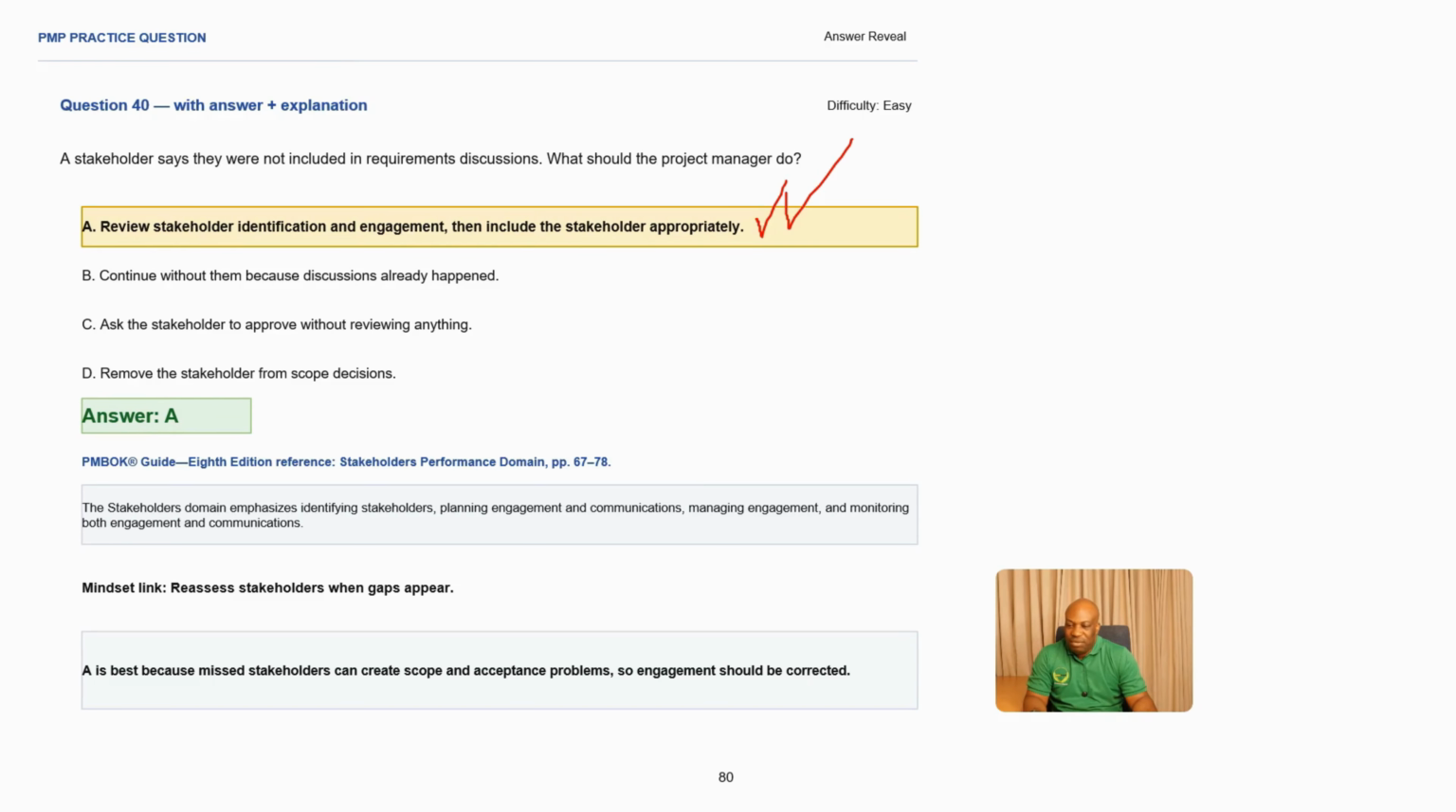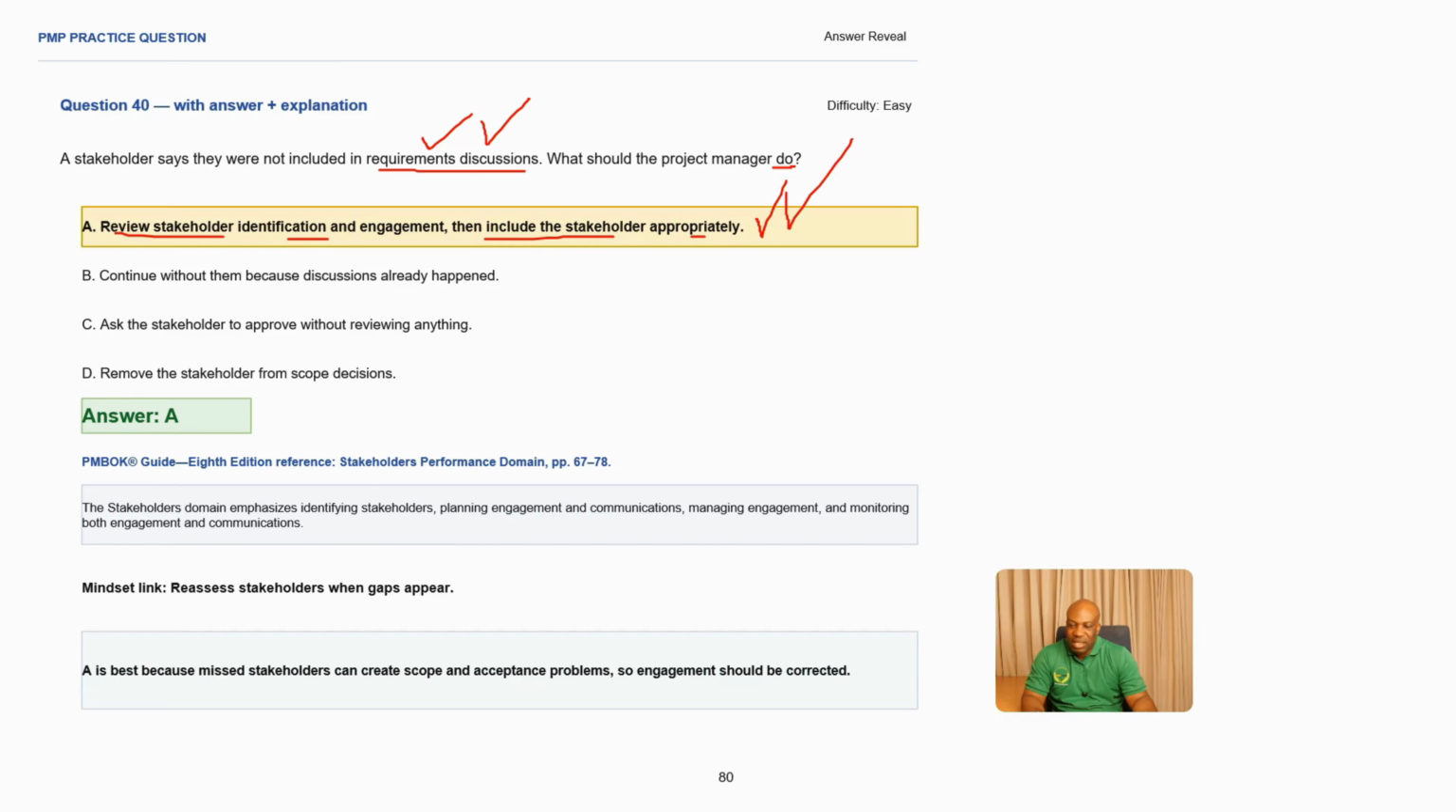You need to review stakeholder identification and engagement, and then include them in the appropriate way. The word review is going to help you gain more information. Remember, what are you supposed to do first as a project manager? The first thing is to understand and get more information. So how do you get information? You need to identify what the stakeholder is actually looking for. That means in future, this stakeholder is going to be involved in the requirements discussion.